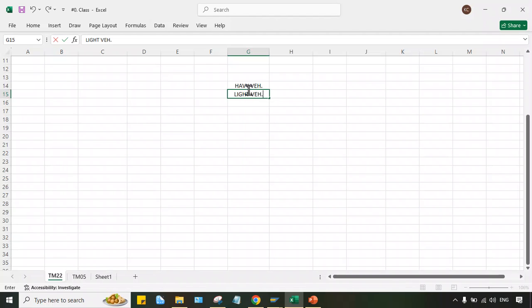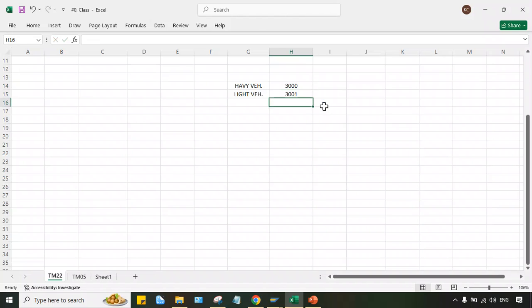If we are selling the heavy vehicles, of course, the revenue will be generated. Heavy vehicle related revenue is supposed to be posted in this account, and light vehicle related revenue is supposed to be posted against this account. This is the requirement.